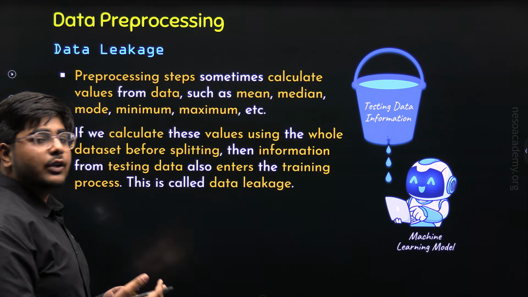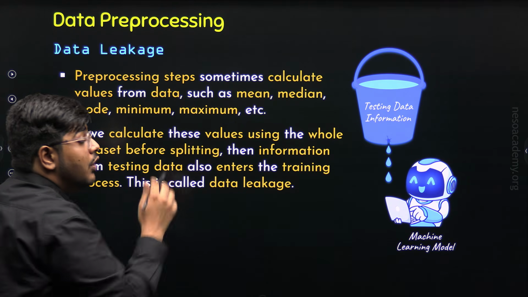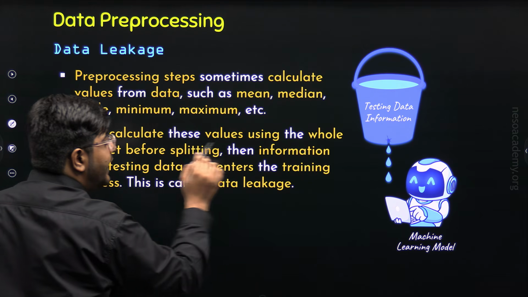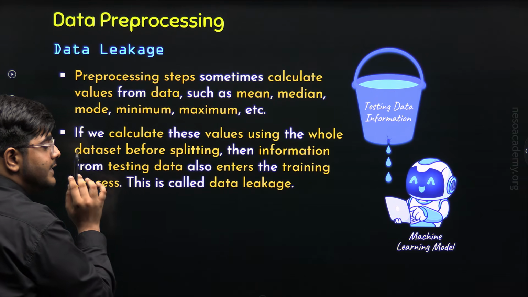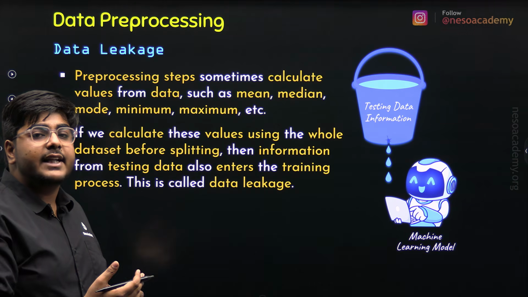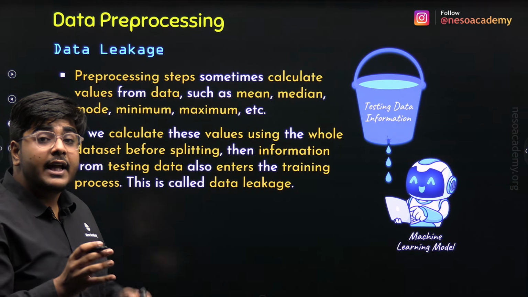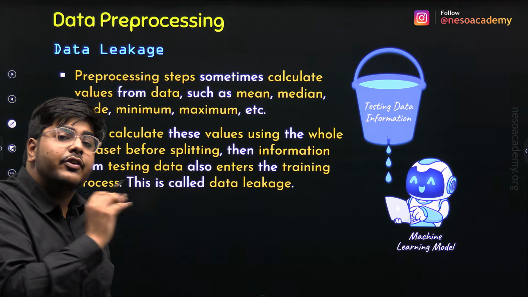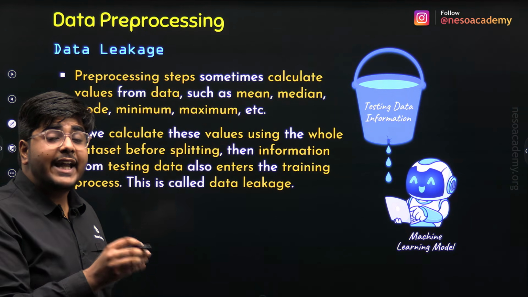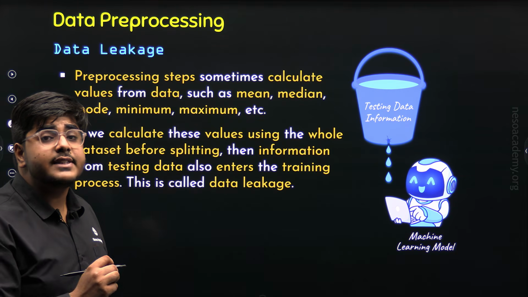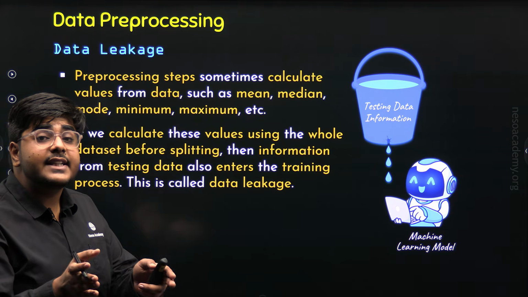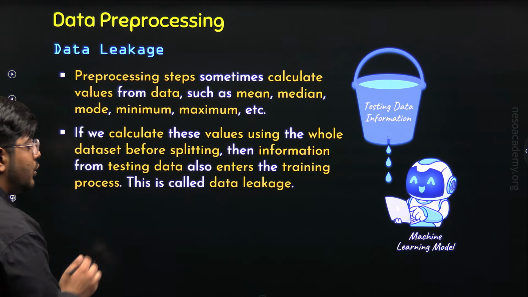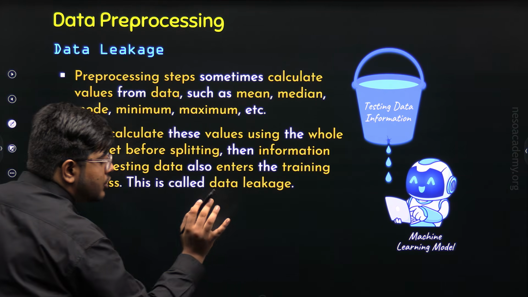Right now we are calculating these values from the training dataset only. But if we calculate these values using the whole dataset before the splitting into training and testing, then the information from the testing dataset will also enter the training process. It is the same as leaking the question papers before an exam, that is, leaking the testing data information into the training process. And this is known as data leakage.